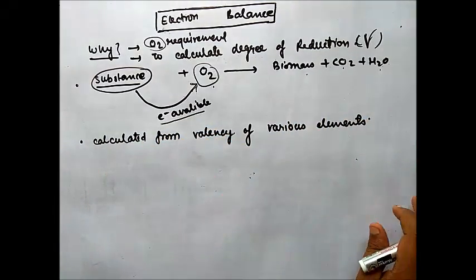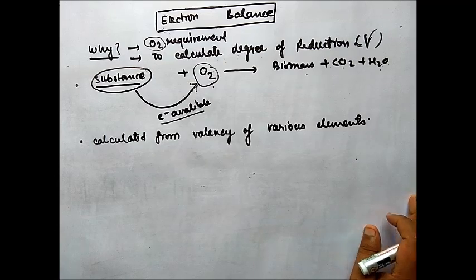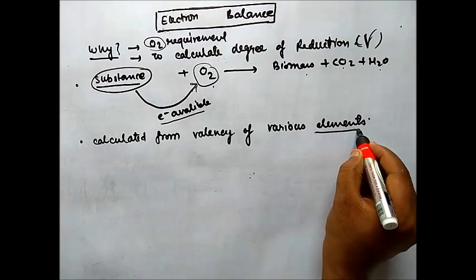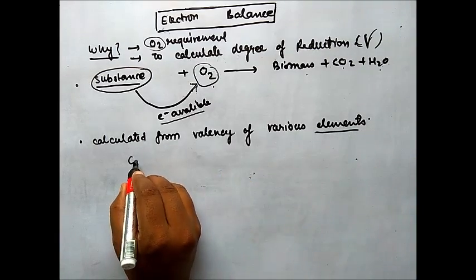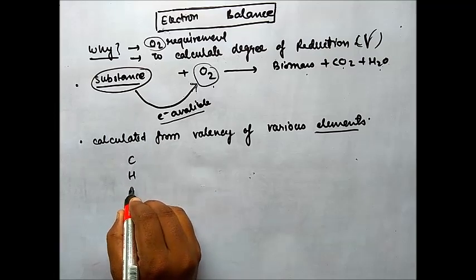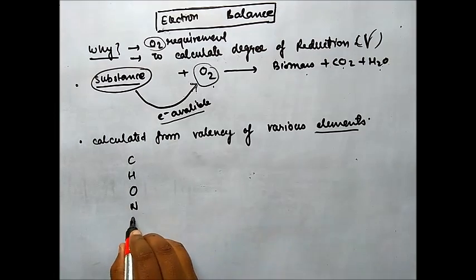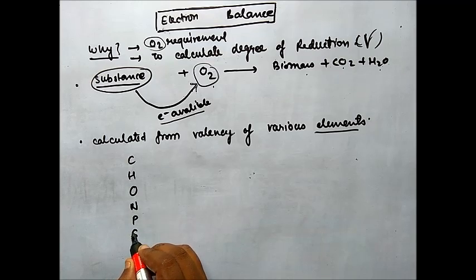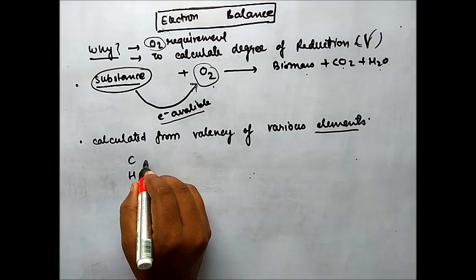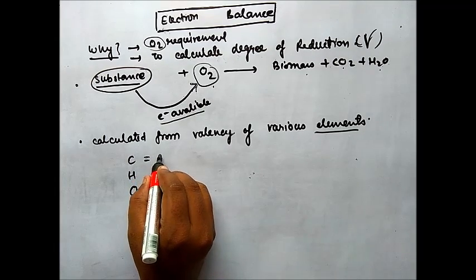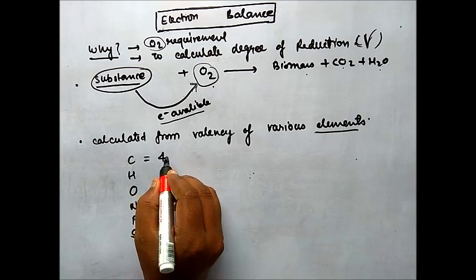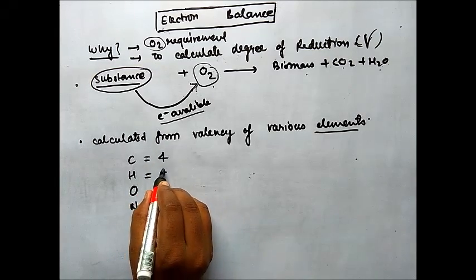It is calculated from the valency of various elements, like elements you already read. Some important elements: carbon, hydrogen, oxygen, nitrogen, phosphorus, sulfur. What is the valency of carbon? That is plus 4. Hydrogen plus 1.